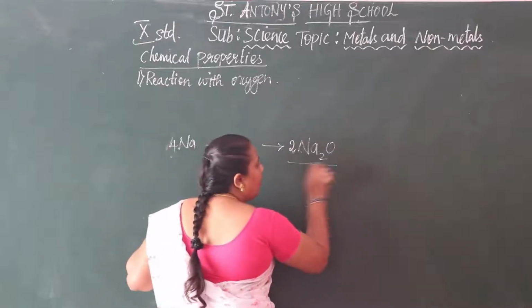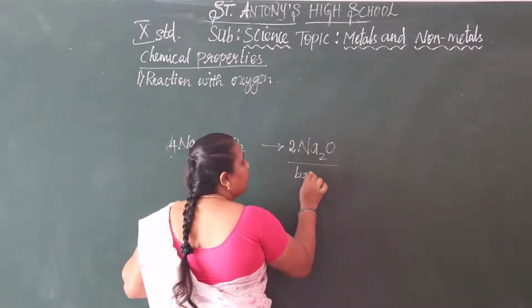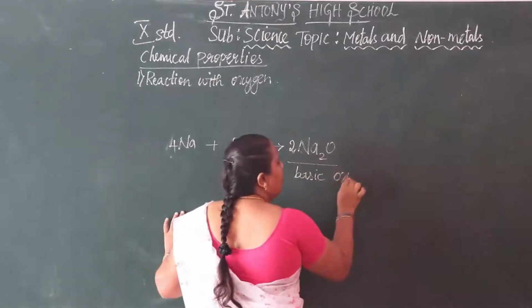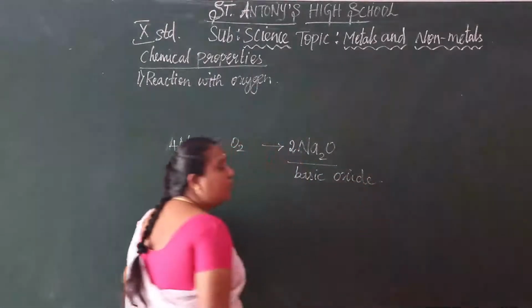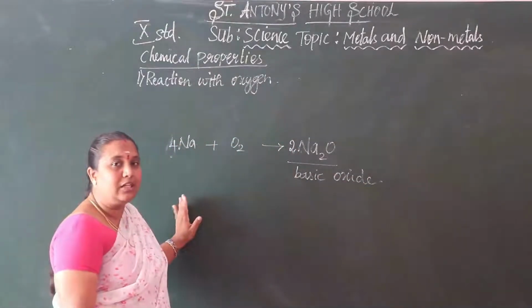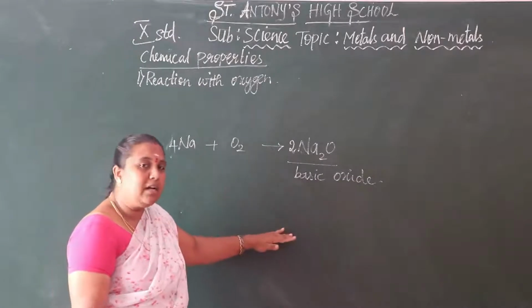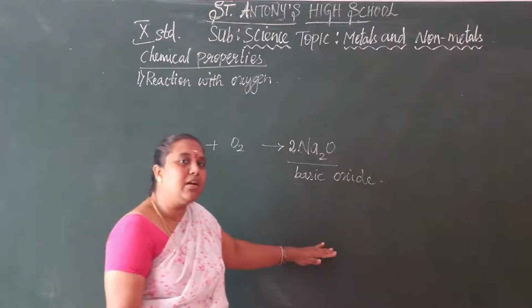So this sodium oxide is a basic oxide in nature. Some more metals that react with oxygen also give metal oxides.